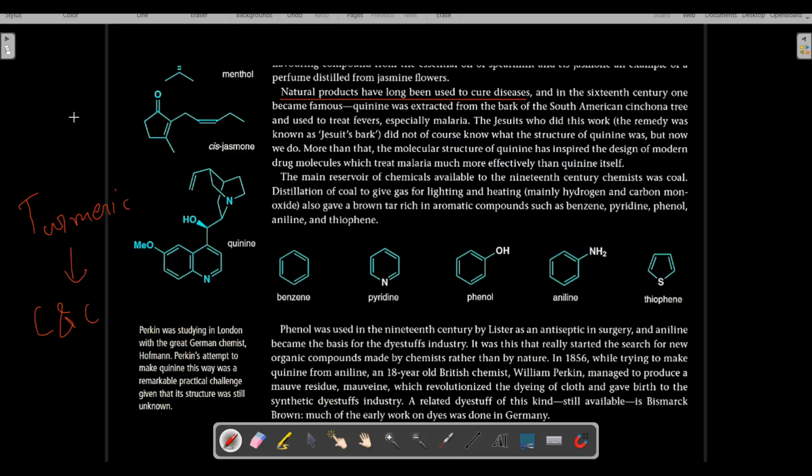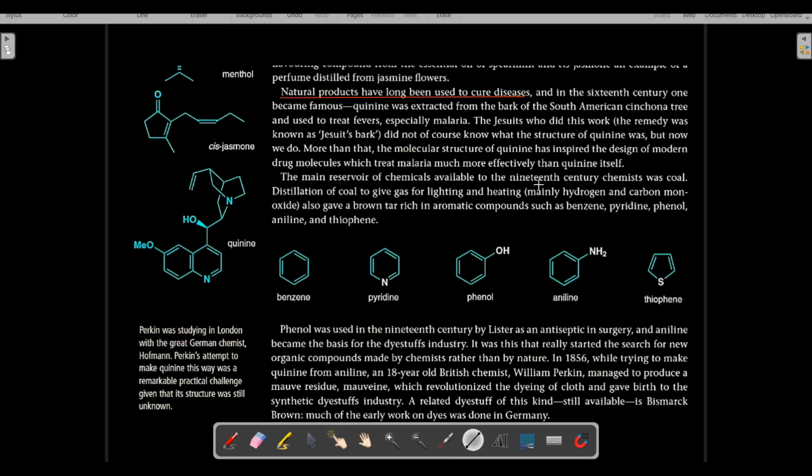What is turmeric? Turmeric means haldi. We call it haldi in Hindi. So natural products like turmeric have been used to cure diseases, and for a very long time they have been used. Even before the dawn of science, even at that time when very limited scientific knowledge was available, natural products were used to cure diseases.